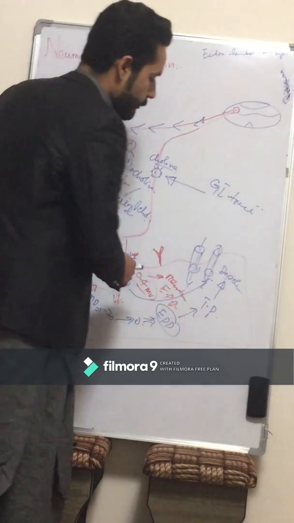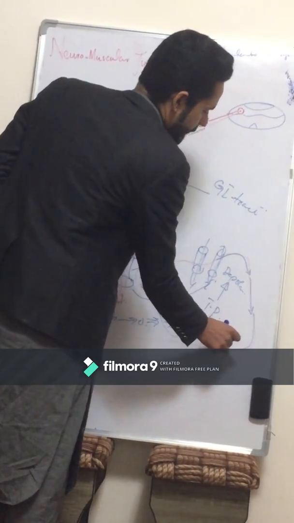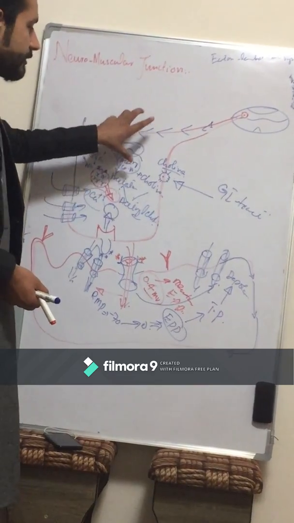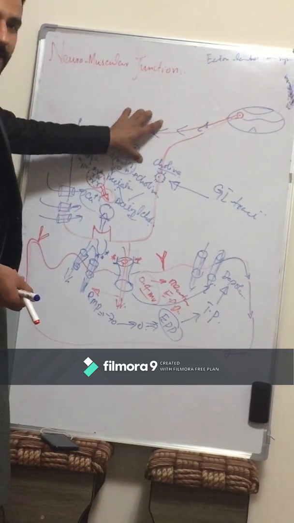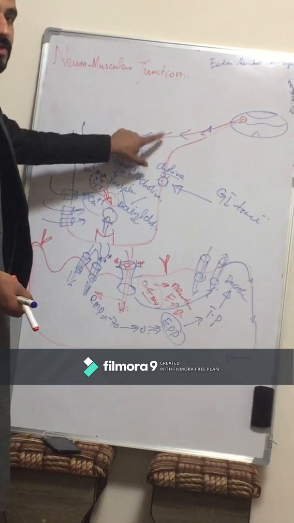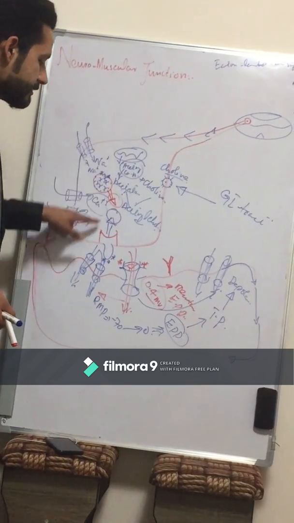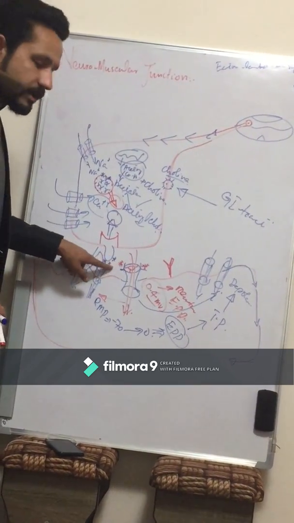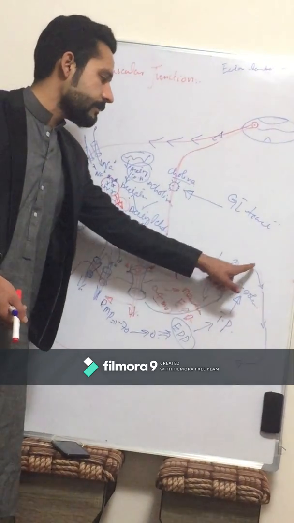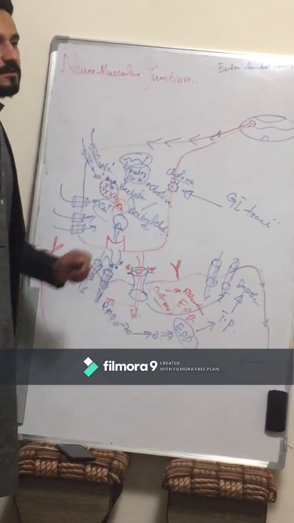Again, this depolarization will travel over the membrane of the muscles. This is how the electrical impulses, the action potential, transfer into chemical signals, and again the chemical signals transfer into electrical signals, which go over the membrane of the muscles.